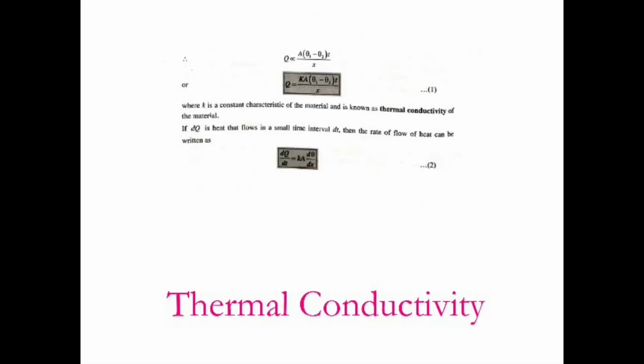If we combine all those things, we write Q is proportional to A into theta 1 minus theta 2 into t divided by x.